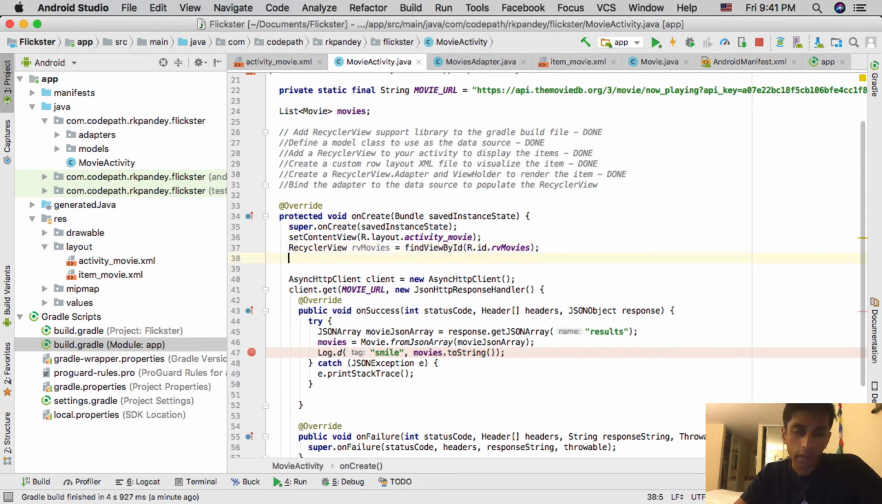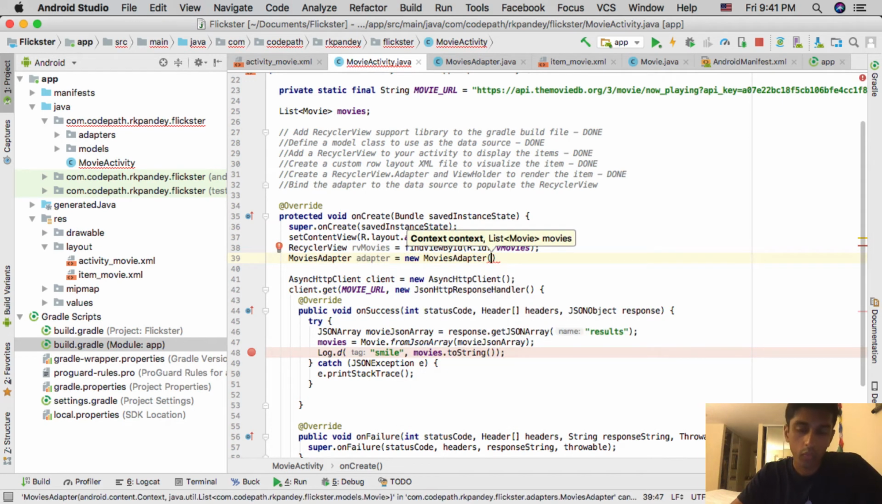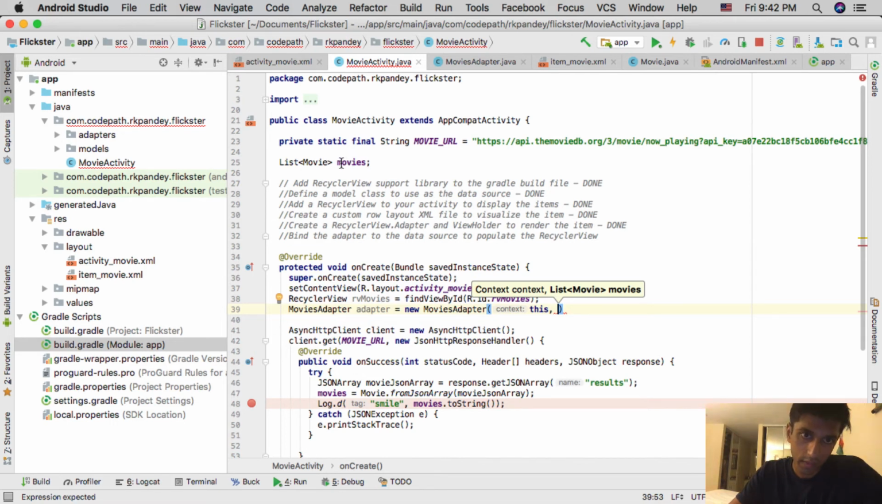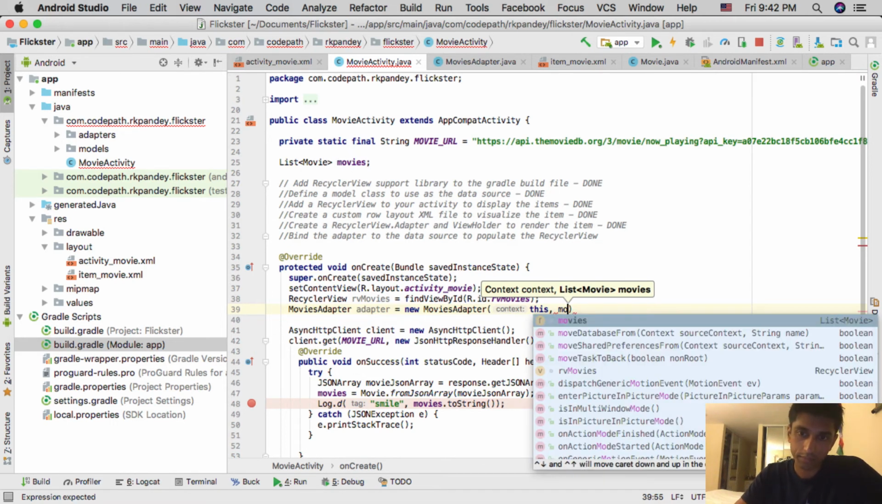Okay, the next step is we actually want to create an instance of the movies adapter that we just wrote. So I'll say moviesAdapter is equal to new MoviesAdapter. And then remember how we added 2 parameters into the constructor. The first is context. The activity is actually an example of a context. So if I just say this, what we're referring to is the movie activity, so that works. And then the next parameter is movies. And so we're going to put in the list of movies that we have in line 25.